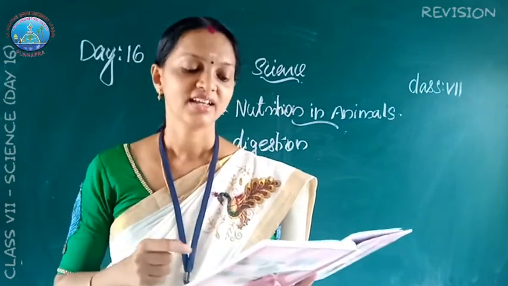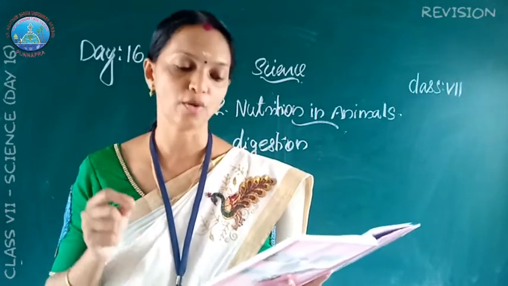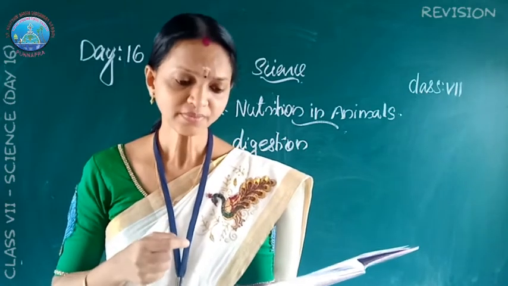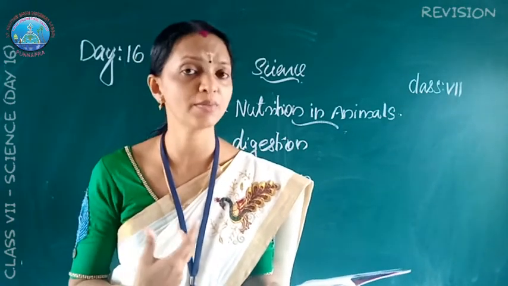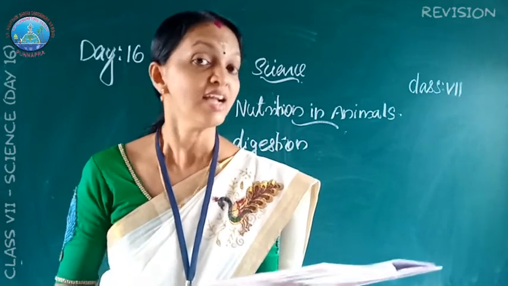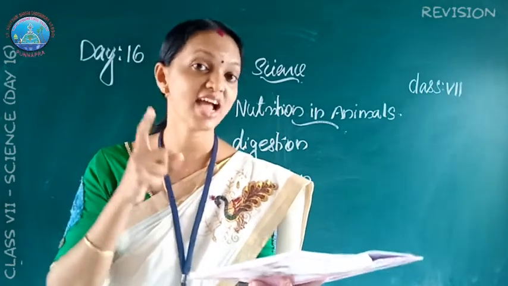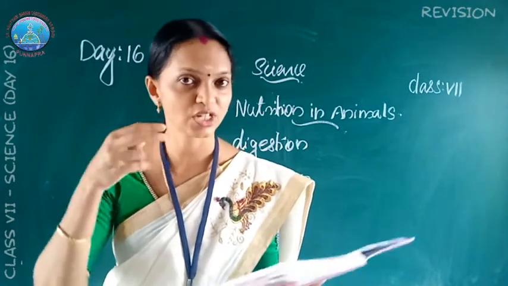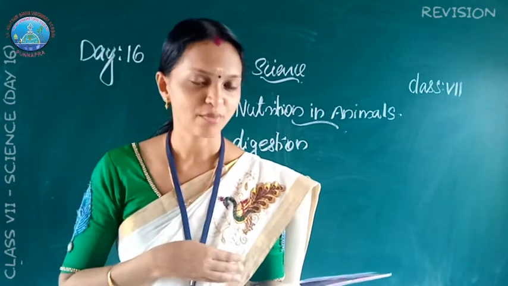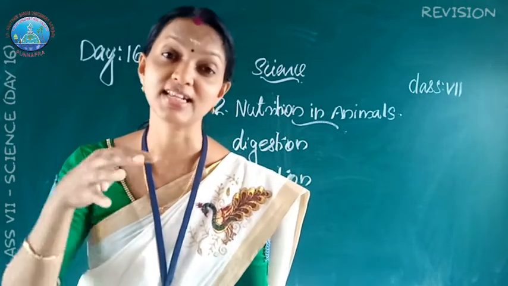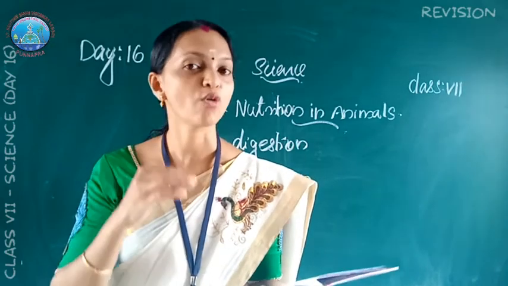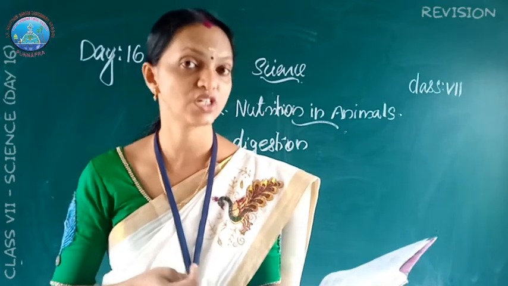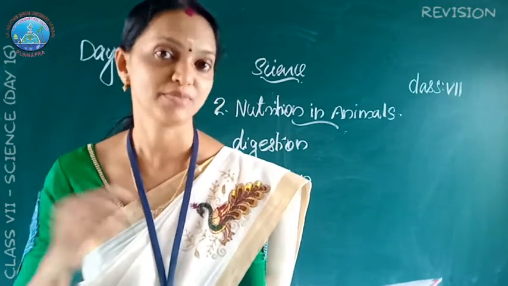Next question. Name the secretions of the stomach glands present in the stomach wall. The stomach secretes hydrochloric acid, mucus and digestive juice. Digestive juice breaks down the complex components of food. Hydrochloric acid kills the harmful bacteria that come along with the food.